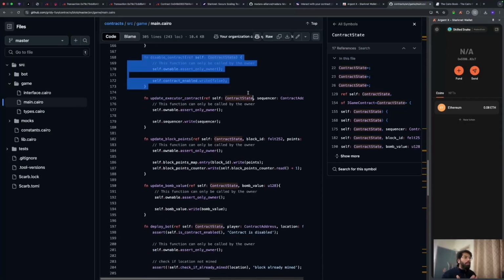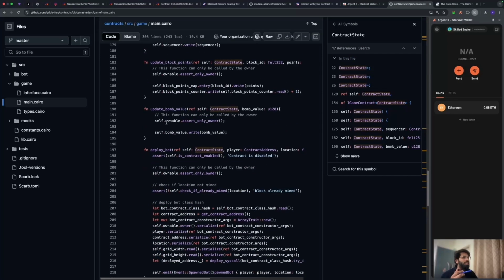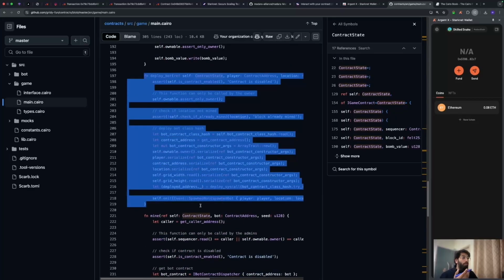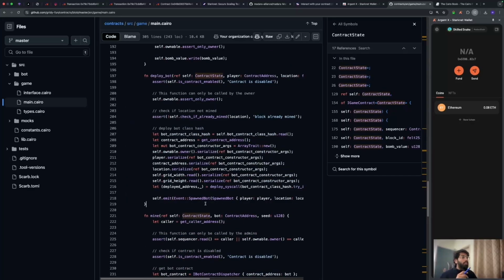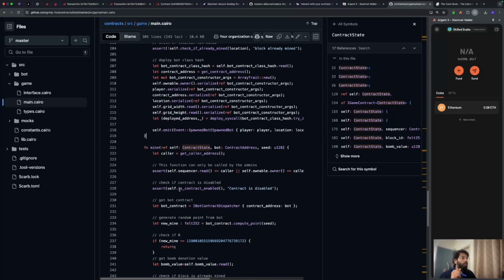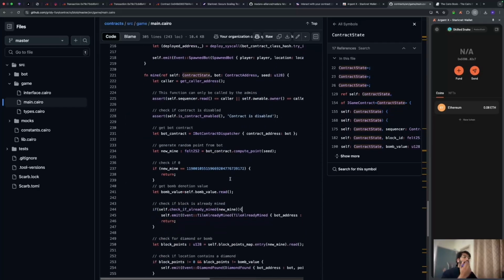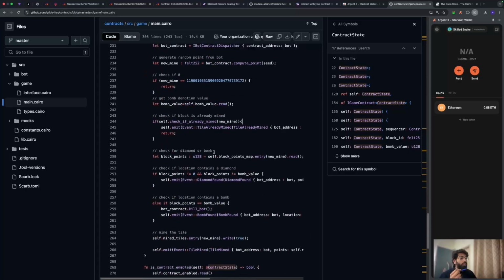So this is like disable contract, update executor address. These are some internal functions that we would be using. And this is an example of deploy a bot, wherein a particular player is requesting this game to deploy a bot for them. So this is how it goes about. Then is the mine function. The mine function essentially is trying to understand and check all the guard clauses and then finally mine a tile for that particular bot. So this is what this is doing.